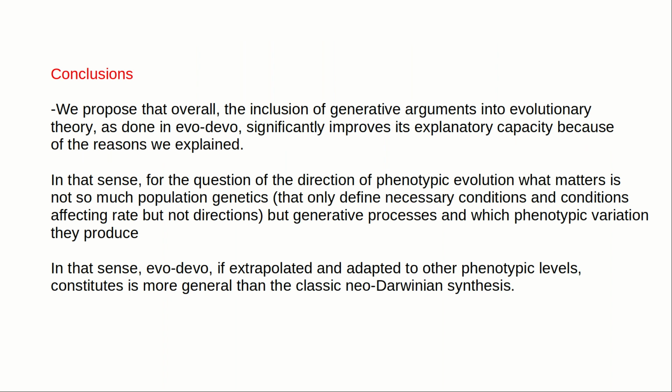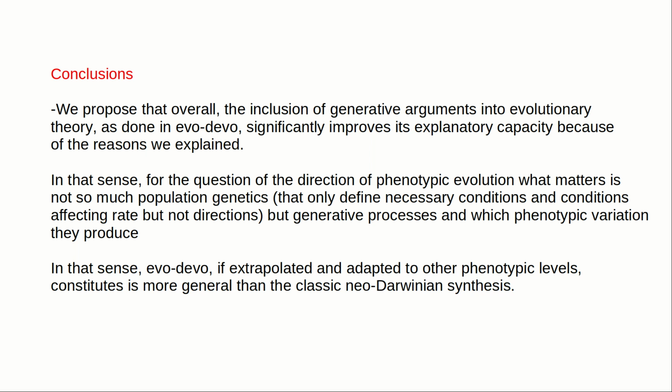In conclusion, we propose that overall, the inclusion of generative arguments into evolutionary theory, as done in EvoDevo, significantly improves its explanatory capacity because of the reasons we explain. In that sense, for the question of the direction of phenotypic evolution, what matters is not so much population genetics, but generative processes and which phenotypic variation they produce.